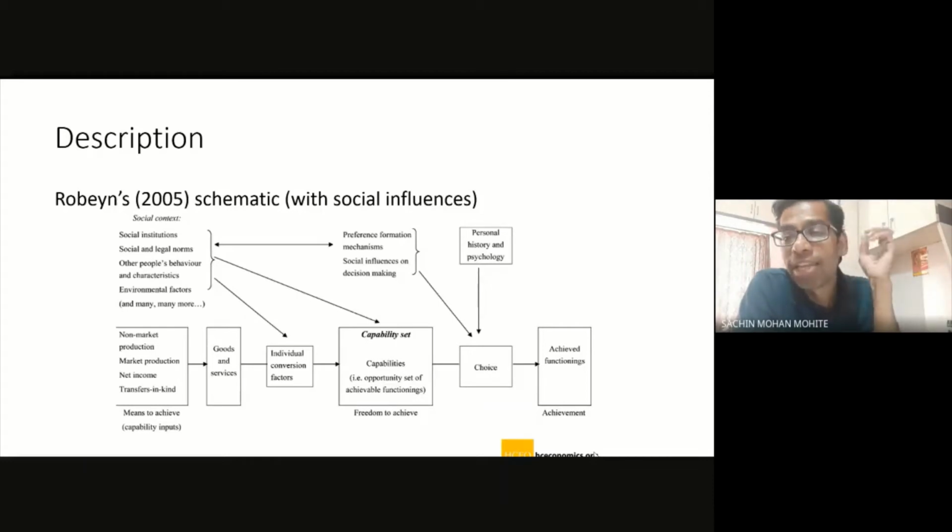Okay. And in this particular case, whatever the capability set I have, from that particular capability set, what I pick and work further to convert into achievement will also be influenced by my earlier experiences. Okay. So let's say if I want to earn money, and that is something you can assume as my functioning which I want to achieve.